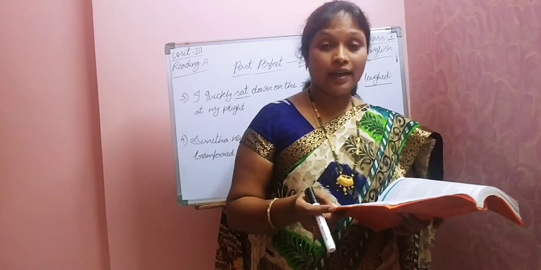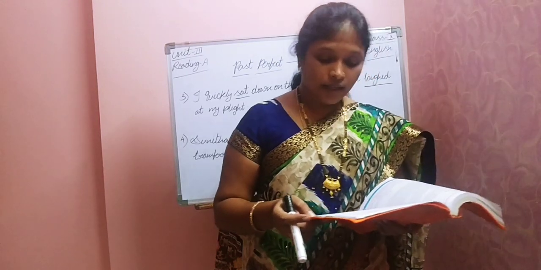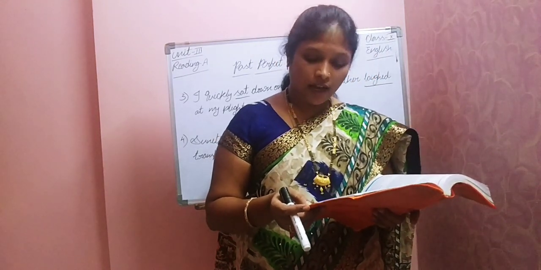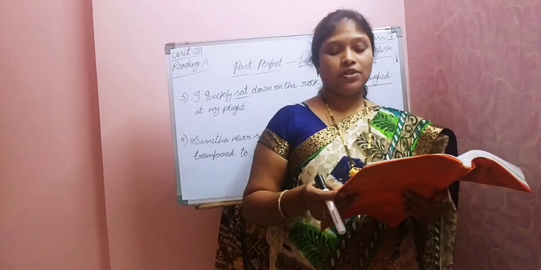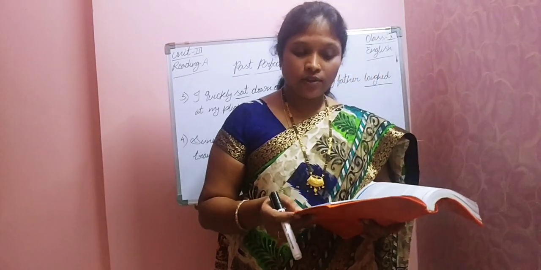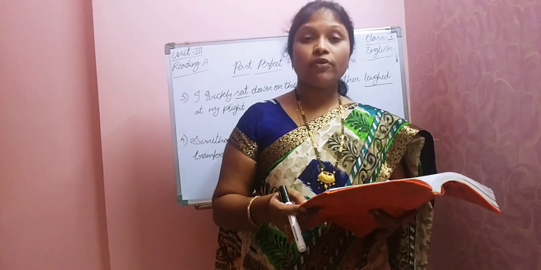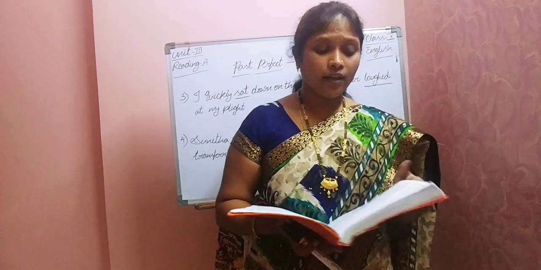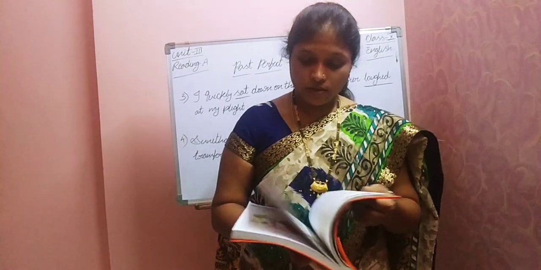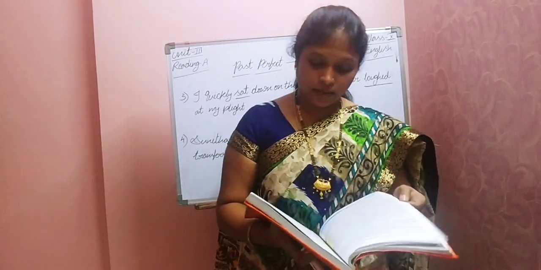His son knelt down. He said, Father, I am not fit to be your son. Take me as your servant. So that's the story. Wonderful story, children. There is a wonderful message. So you also should be careful. Try to answer those questions given in the lesson.